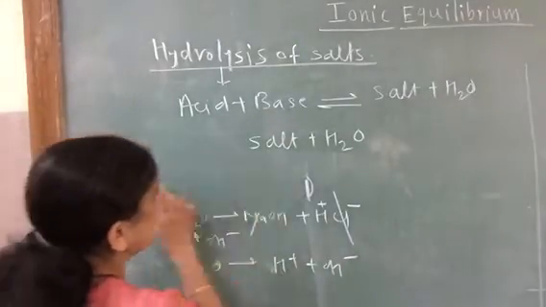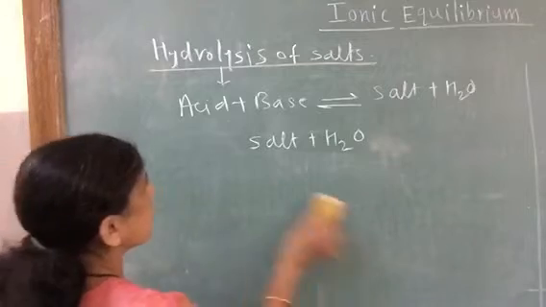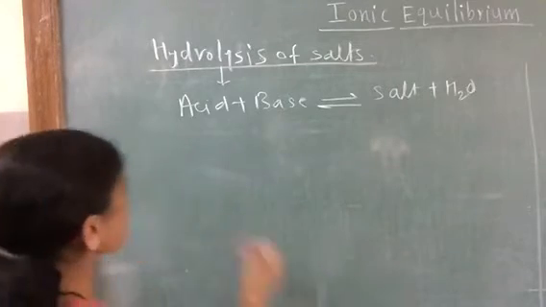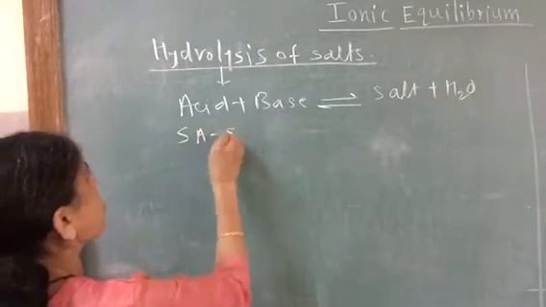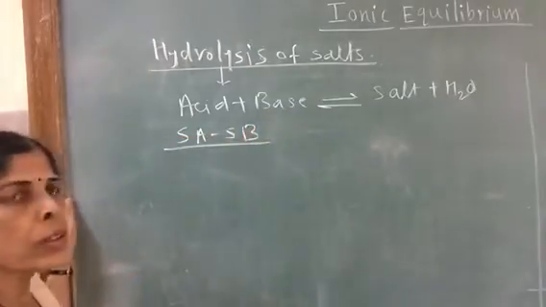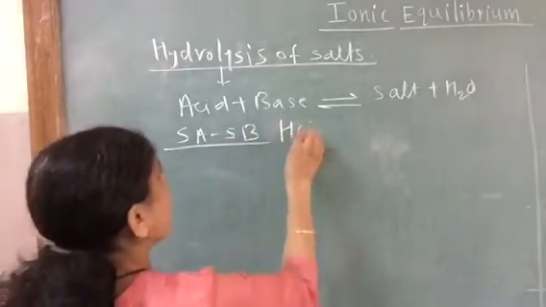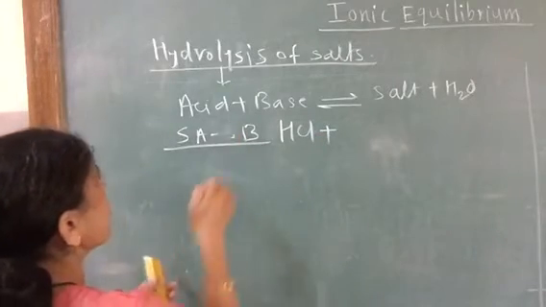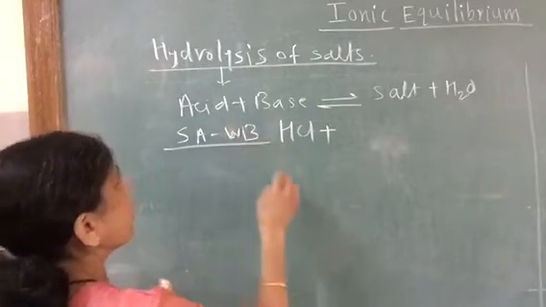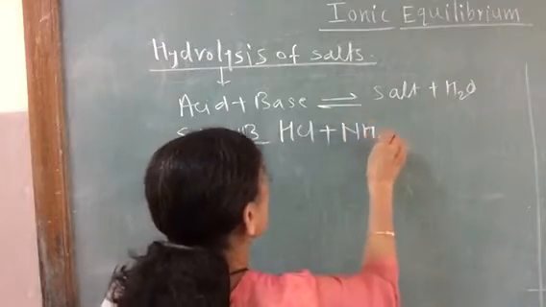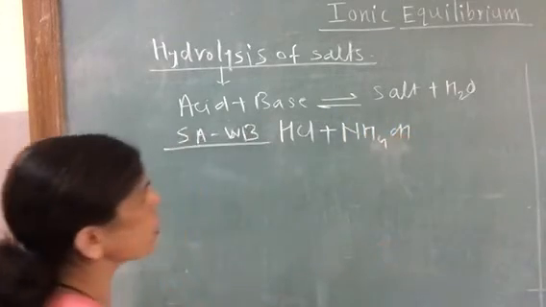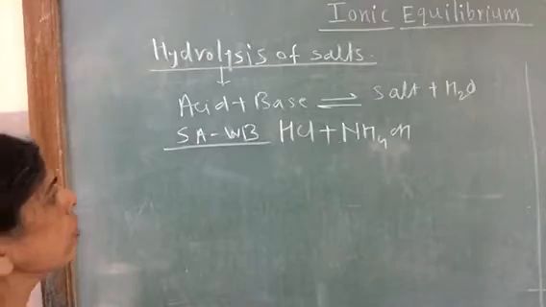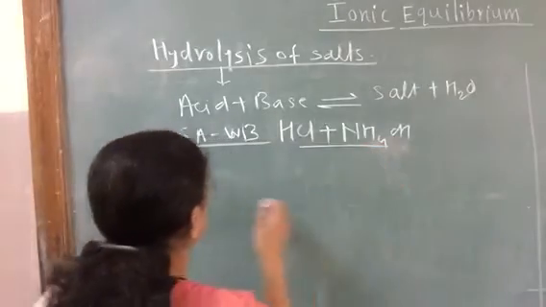Now let us take another salt, of strong acid and weak base. If you take strong acid HCl and weak base NH4OH, which salt is formed from these two? We will have NH4Cl.